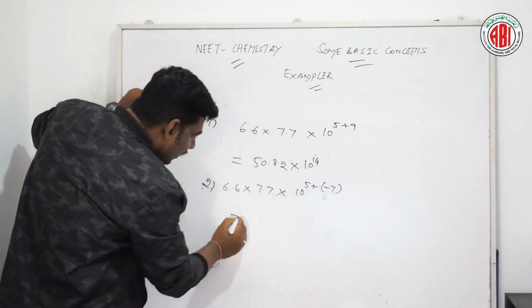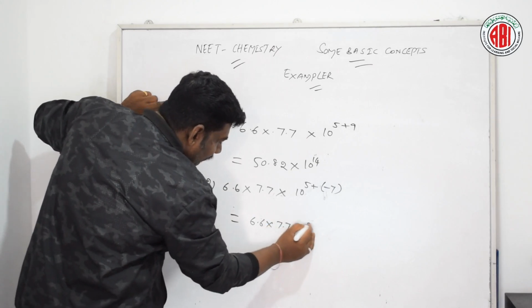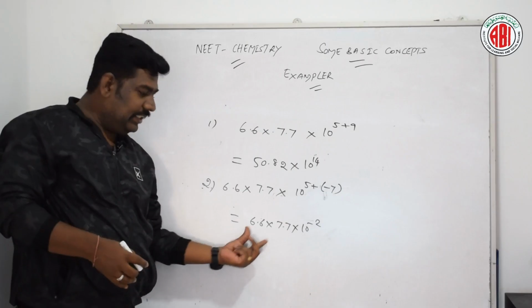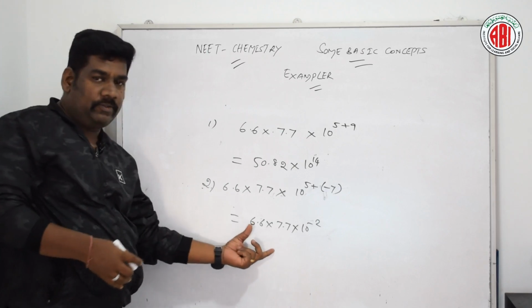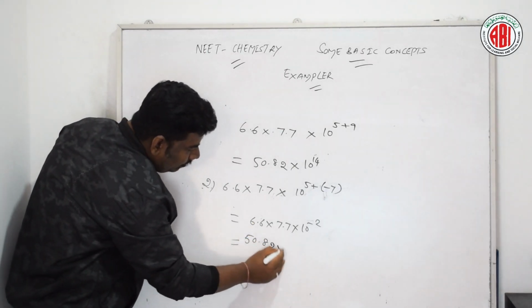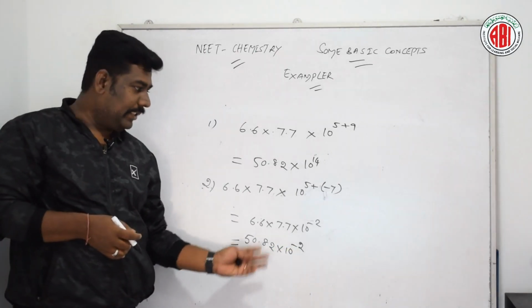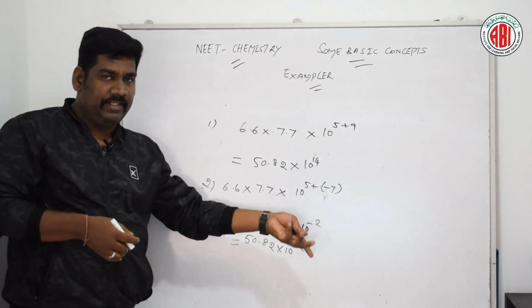We can write like this: 6.6 into 7.7 into 10 to the power of minus 2. Then we multiply this, and we will get 50.82 into 10 to the power of minus 2. By this way we can convert this mathematical expression into scientific notation.